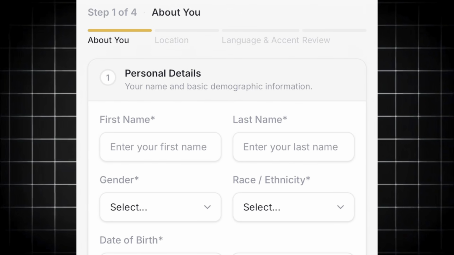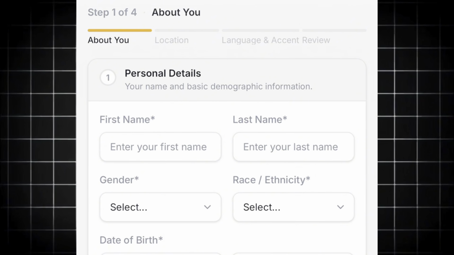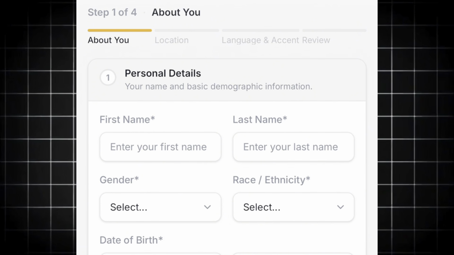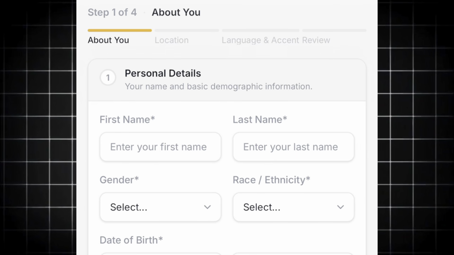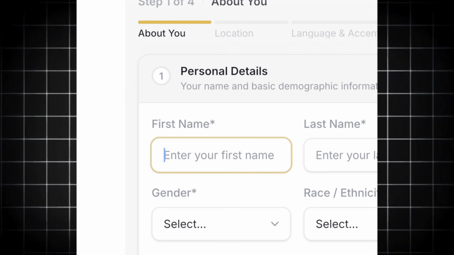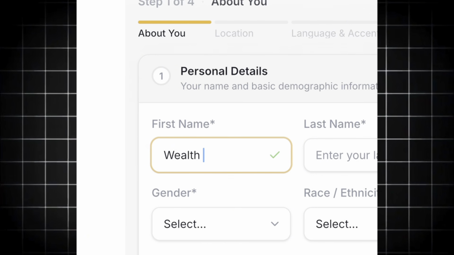So when you're right here, you have 4 steps to complete to get started and start making money off this platform. Now, the first one, they want your personal details. Now, these are your name and basic demographic information. So I'm going to put my name right here. I'm going to put Wealth Bernard.